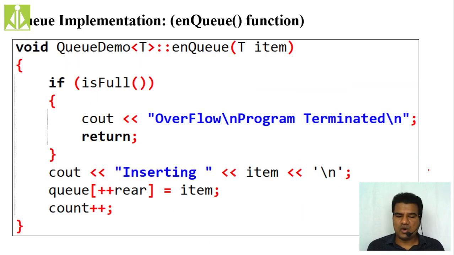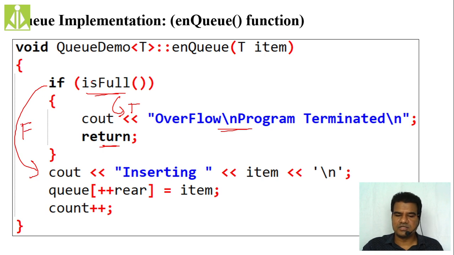So the NQ operation I have already explained. First, we have to check whether the queue is full or not, using isFull. If isFull is true, then immediately we print this statement on the output screen and return from here itself. We are not going beyond and not inserting the element. If this thing is false, we go to the rest of the statements.